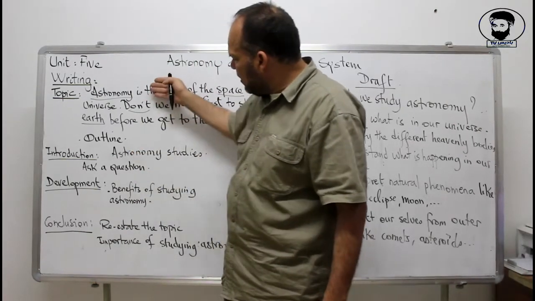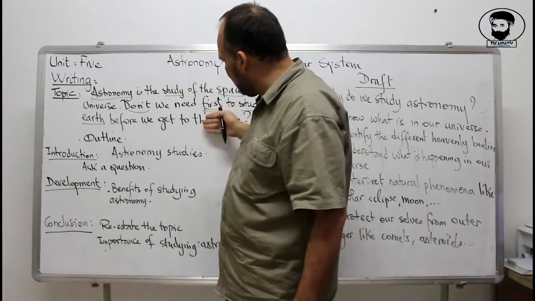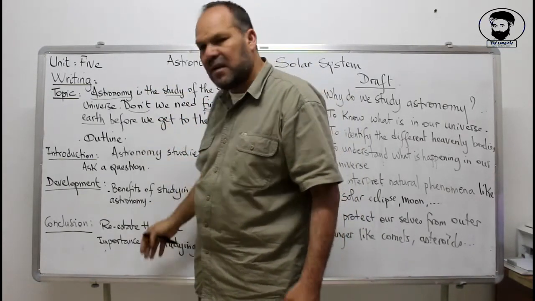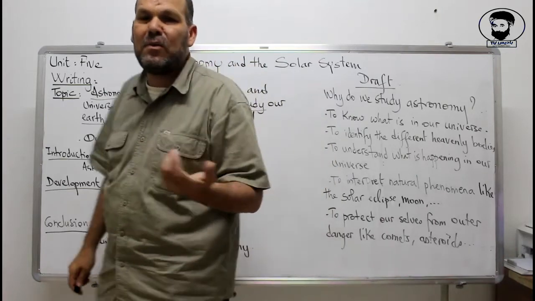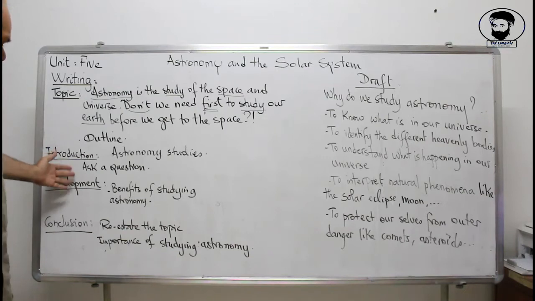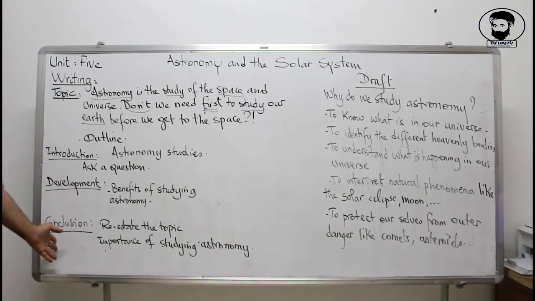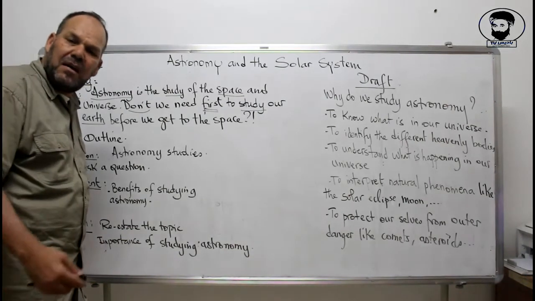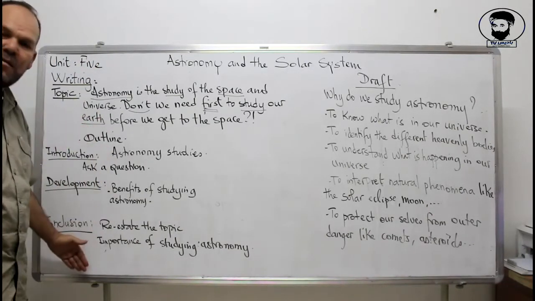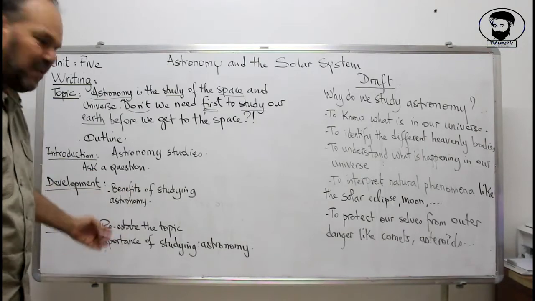Now, when we find these words as part of the topic, we go to make an outline and understand what we are supposed to do. In our outline, we have an introduction, a development, and the conclusion. These are important parts of any paragraph, I told you. You must go through these three parts to make a coherent paragraph.